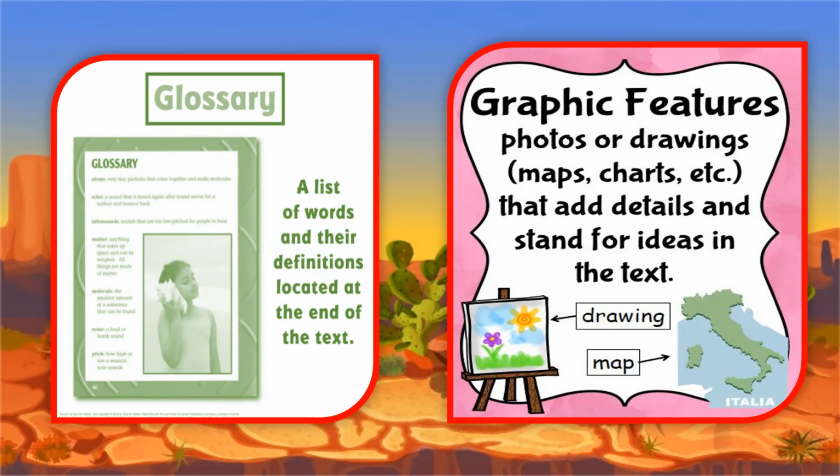And the last one is the graphic features, for example, photos or drawings. In this one, we can include the maps, the charts, and others. We use the graphic features to add details and support ideas in the text. As you can see in the picture, we have a drawing, and also we have a map. They are common in books for children. We will find different drawings of the story, and these drawings will help us to understand the story easily. We have a visual representation of what we are reading, and we have the maps, which are used in social studies.